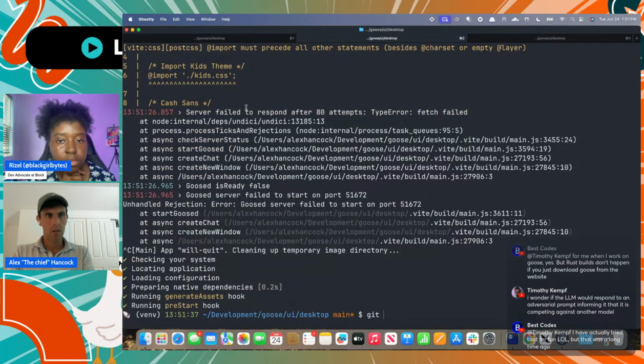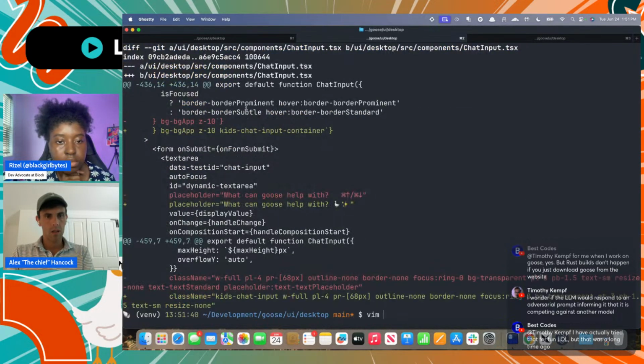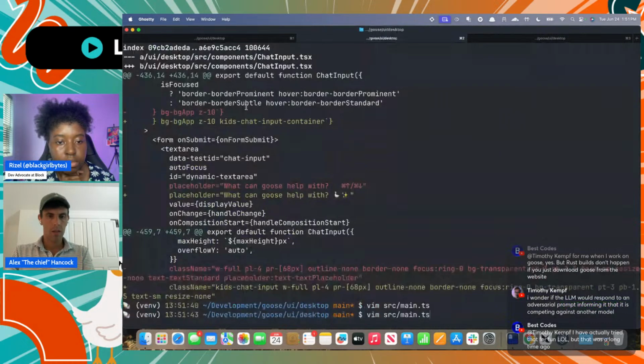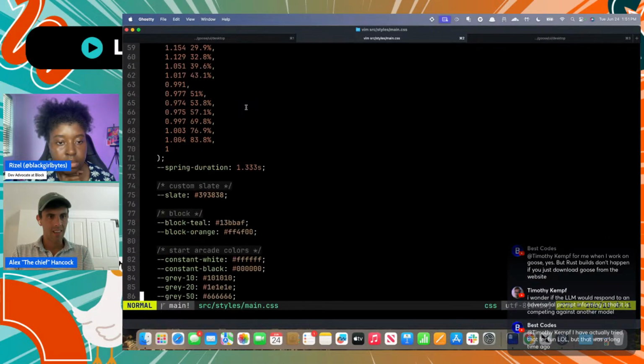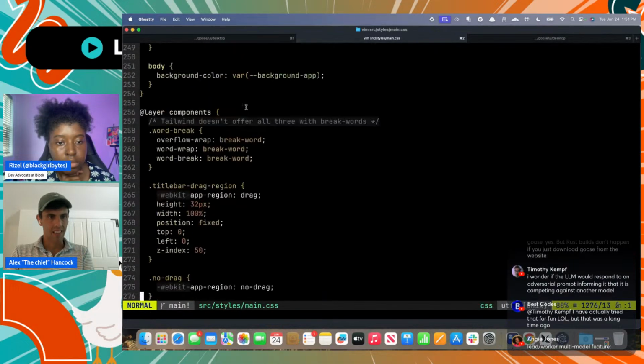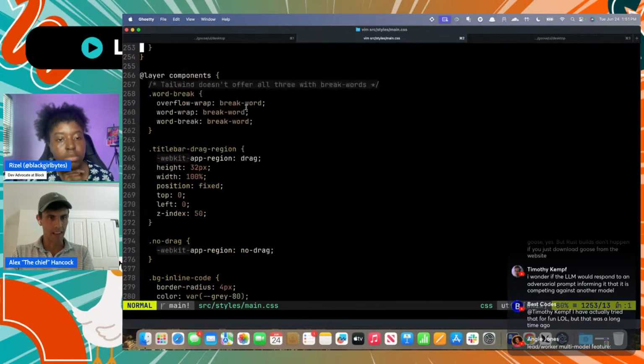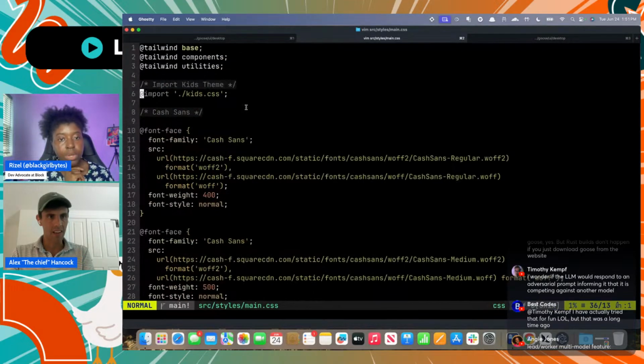Goose failed to start. Let's see. Source name. Okay. Styles. Trying to get my kids' CSS file imported. It did all the work, and I think it will work if I can get these styles included, but it's not working yet.